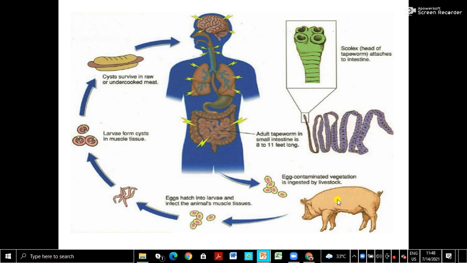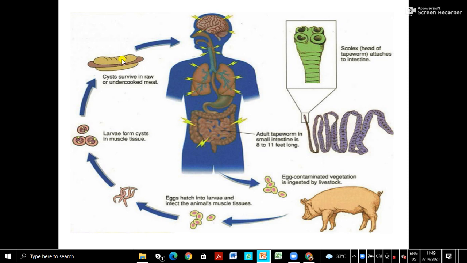The larvae do not live in the small intestine of the pig; they go into the muscles. The larvae form cysts in muscle tissue, so the pig is the secondary host.